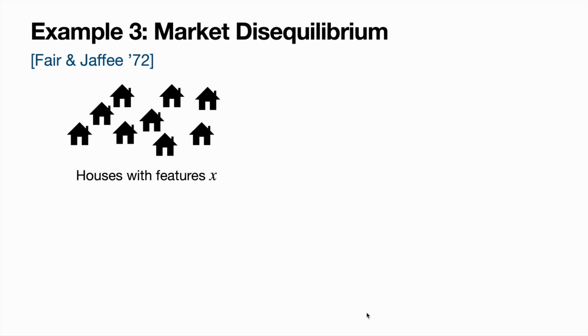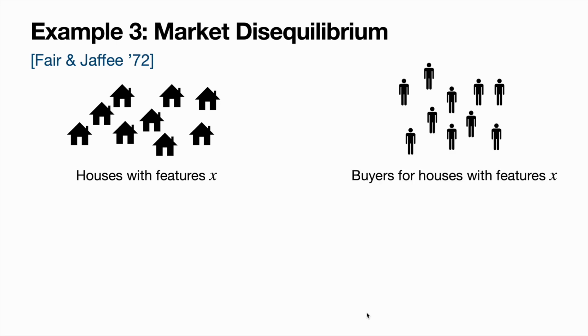For one final example, we can look all the way back to 1972, where Fair and Jaffe proposed this market disequilibrium model. In this model, we have a whole bunch of houses with some fixed set of features x, as well as a candidate pool of buyers who are all looking for houses with feature x.